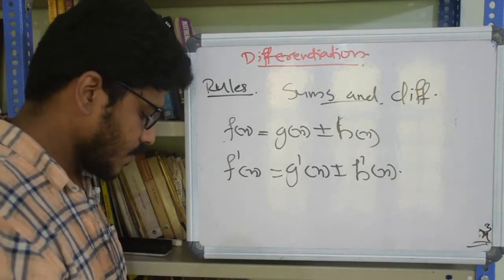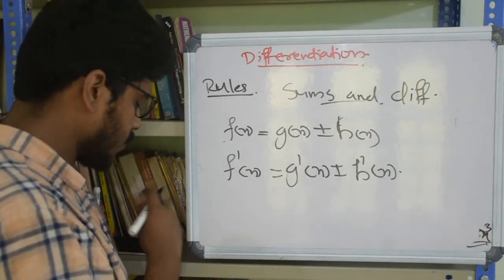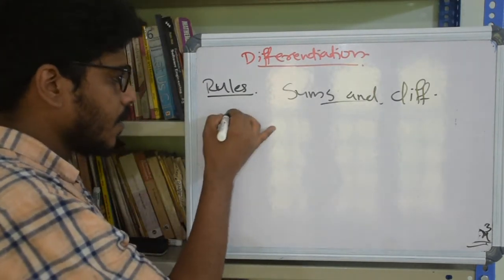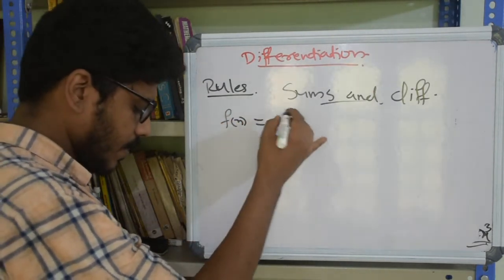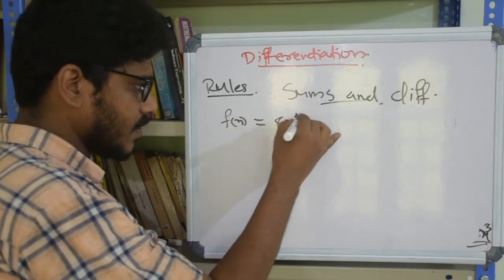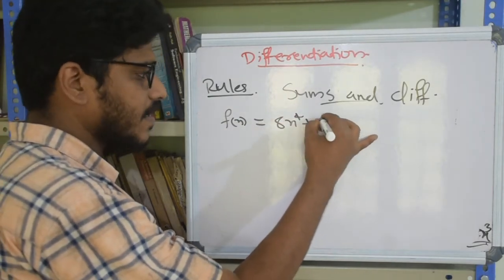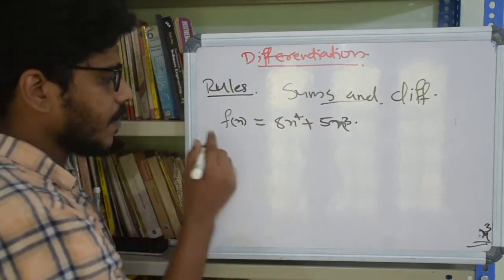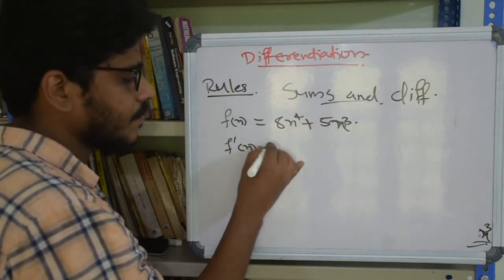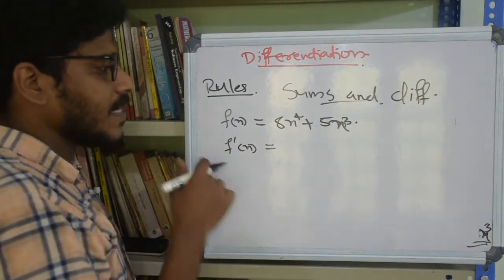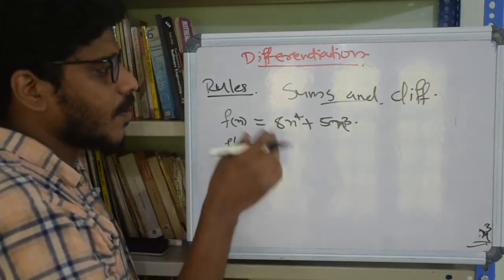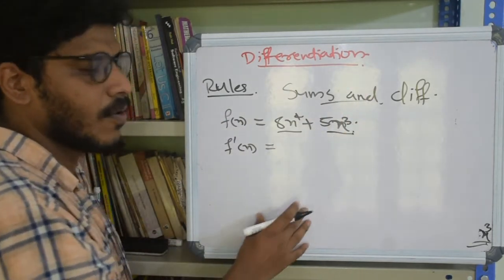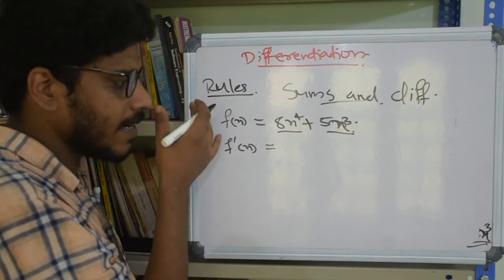Let's see an example if you want to. Let f of x equal 8x raised to 4 plus 5x cubed. Then f dash of x is, as per the rule for sums and differences, we can individually differentiate both of them and add them.